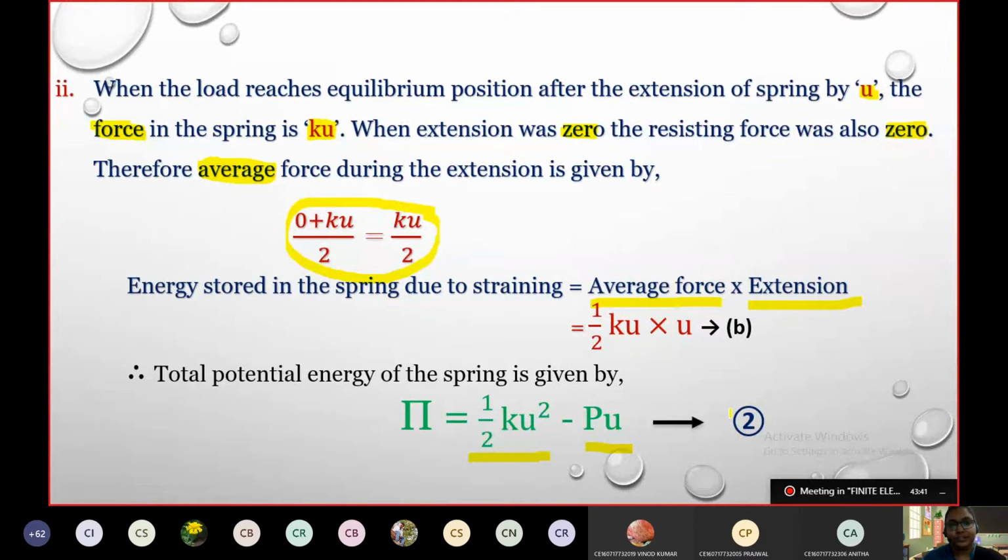In today's class only, we will solve problems where only a spring structure will be given to you. Taking the strain energy equation separately and work potential separately, you will have to create the potential energy equation for the given spring system all by yourself. So if you have to do it all by yourself, we need to understand why it is Pu, why it is Ku square. That's the reason I've shown it to you in division.